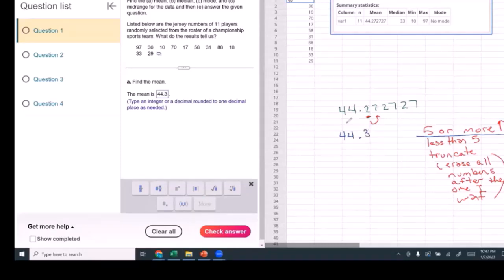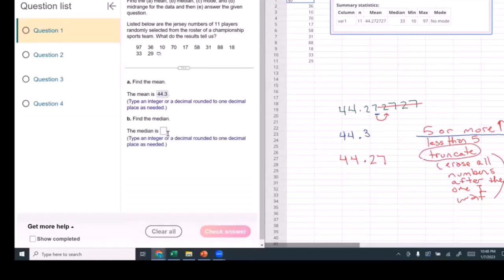I round up. What if I wanted to round to the 100th place? The 100th place is right here. If I want to round to the 100th place, I look at my 100th place, I go to the right one, that's a 2, which is less than 5. What truncate means, I would leave the 44.27 and I would just eliminate everything after that. And that is what I mean by truncate.